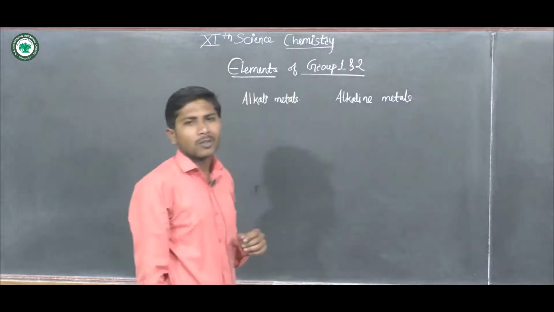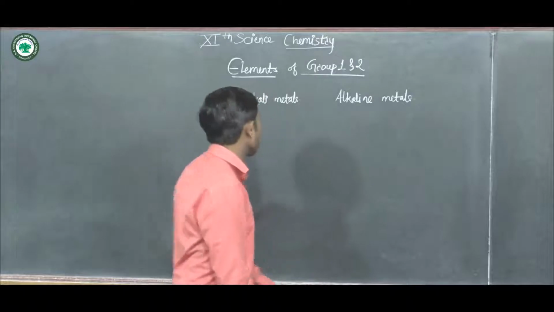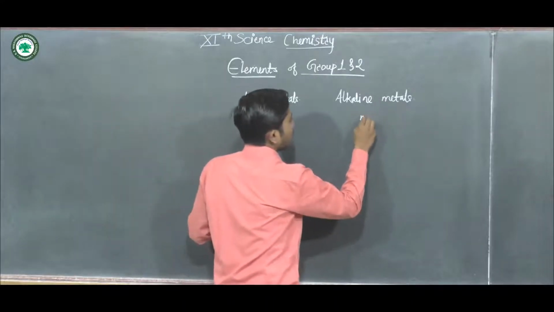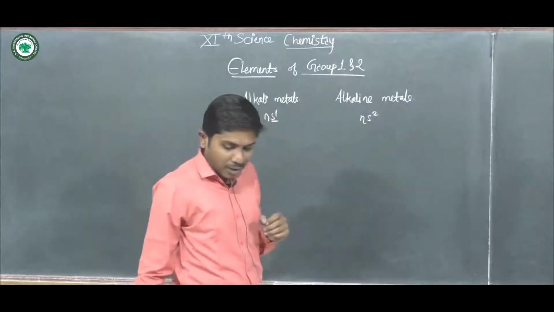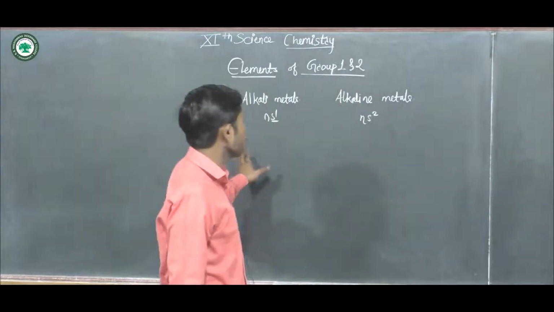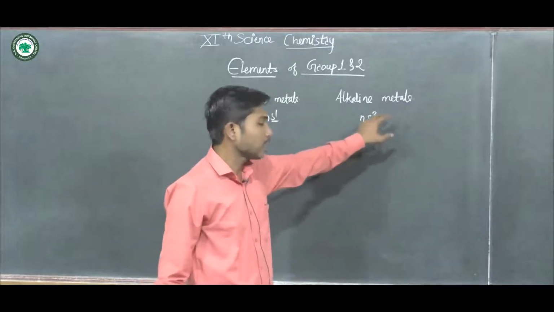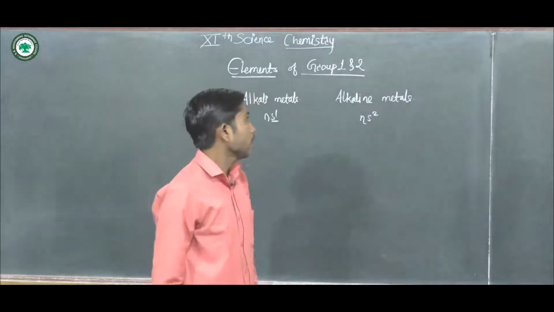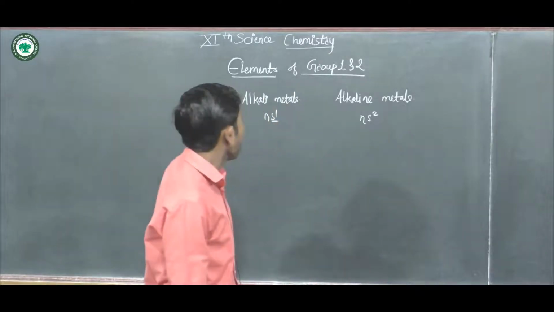The general electronic configuration of elements belonging to group first is ns1 and of group second is ns2. That is, there is one electron present in the outermost s orbital of every element belonging to group first, and a completely filled s orbital in the outermost orbit for the alkaline earth metals.